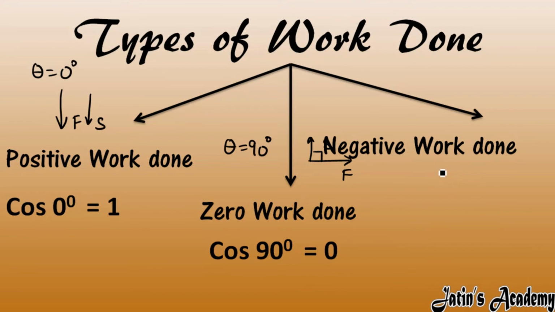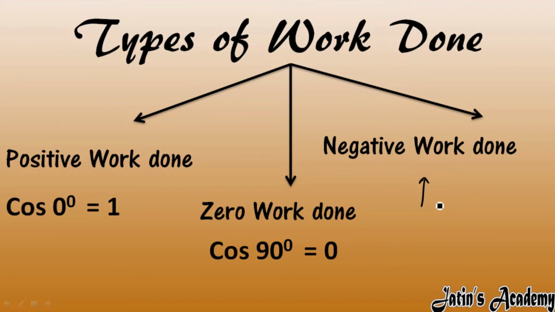Negative work done means the force and the displacement occur in opposite directions, so the angle between them is 180 degree. So cos of 180 degree is -1, which gives a negative work done. So we have positive, zero and negative work done. One by one we will see examples of these special cases.